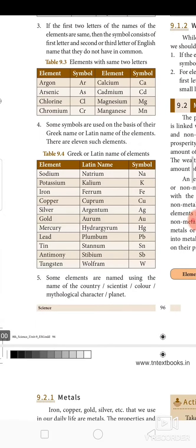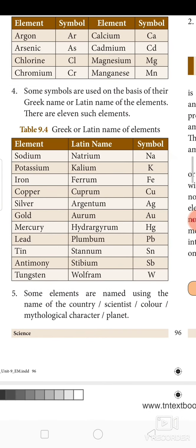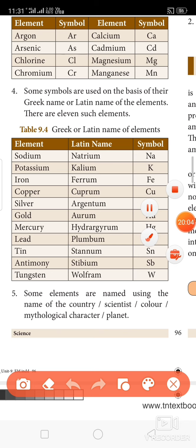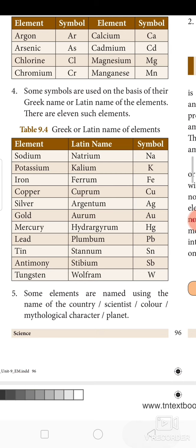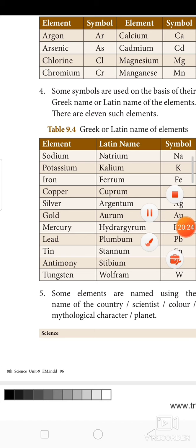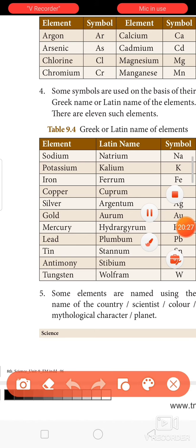Okay. What is the fourth point? Some symbols are used on the basis of their Greek name or Latin name of the element. There are 11 such elements. So far we have seen English names. These are all the 11 elements which have their Greek name or Latin name. Sodium, Latin name is natrium. Potassium, kalium. Iron, ferrum, so Fe.